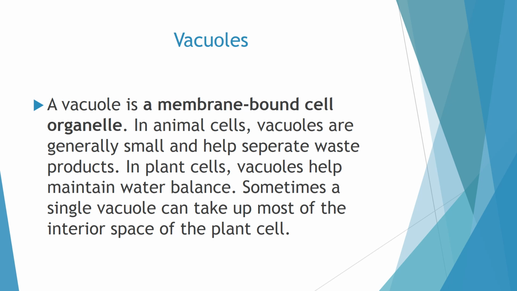by a double membrane. In animals, vacuoles are either absent, or if they are present, very, very small. They are not very prominent. And generally they help to separate the waste products from the rest of the cell. But in the plant cell, vacuoles are very prominent, in a central position. Almost 50 to 90% of the plant cell is occupied by the vacuole.